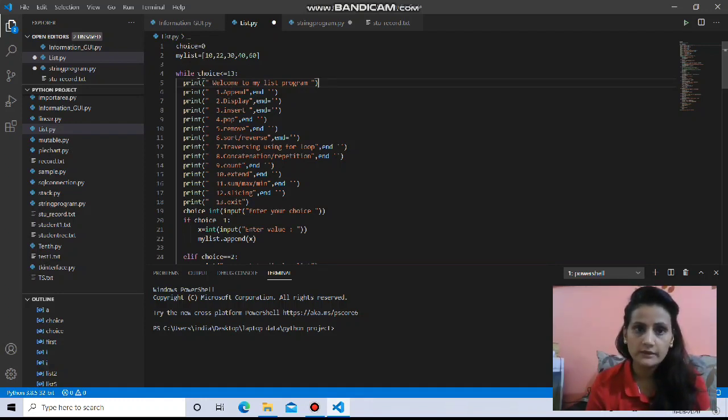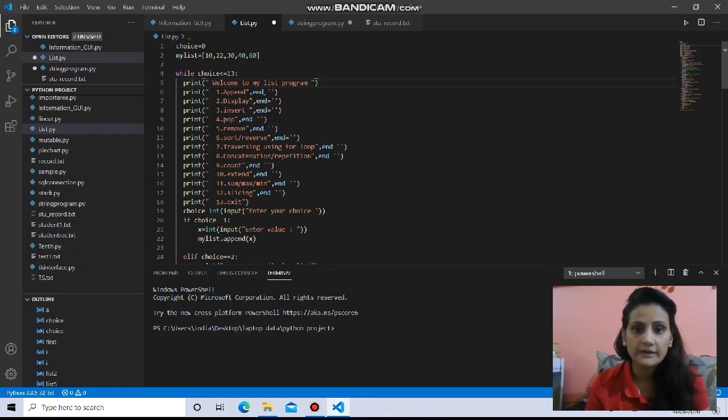Simply we have used while choice is less than or equal to 13. That means the choice from 0 to 12 is possible, and 0 is not included as per the if conditions, so 1 to 12. So the user can go for any number from 1 to 12, and each number is associated with a function. If the user gives 3, the insert function will be executed, 4 the pop function, like this a list is provided.